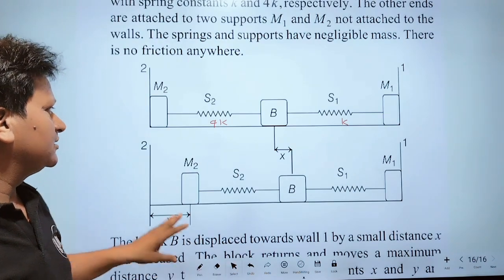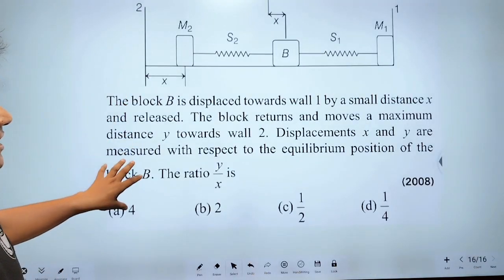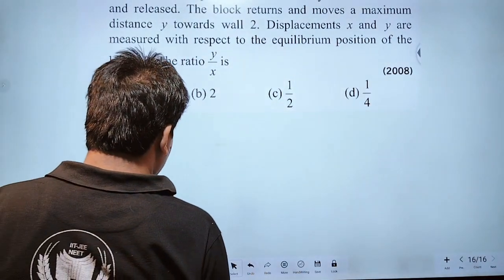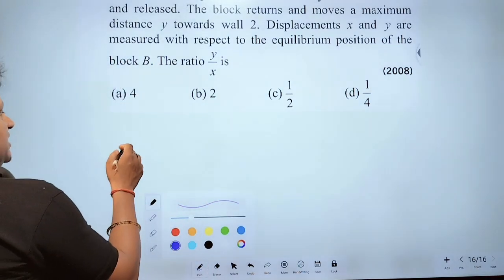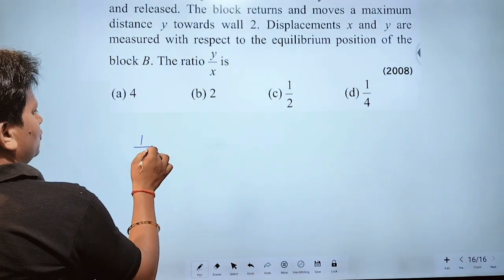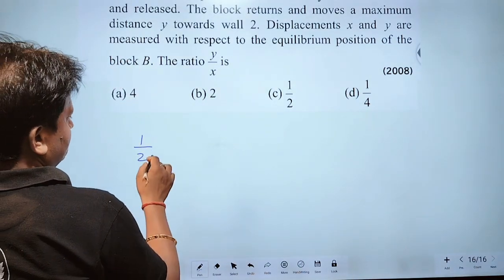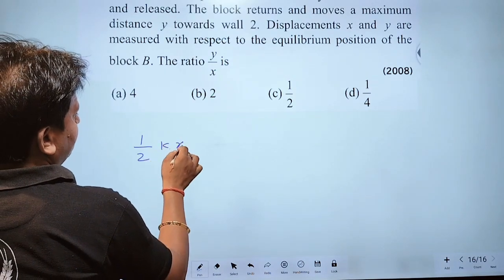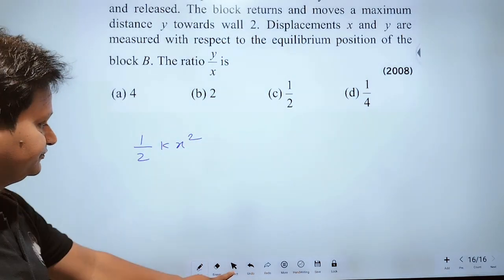Okay? Therefore, according to the initial condition, the total energy of the system will be half kx square. Okay?